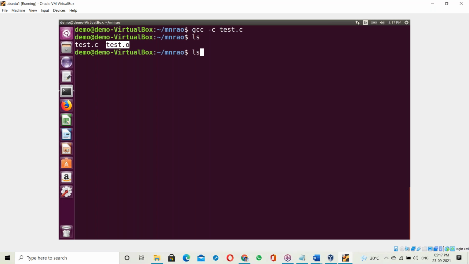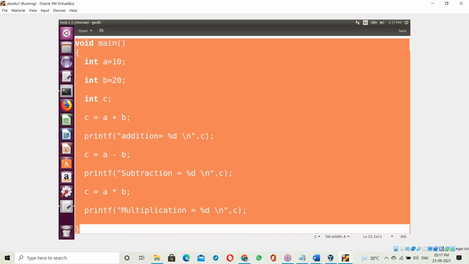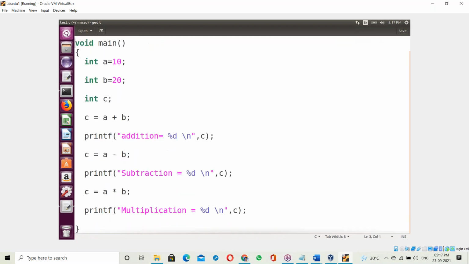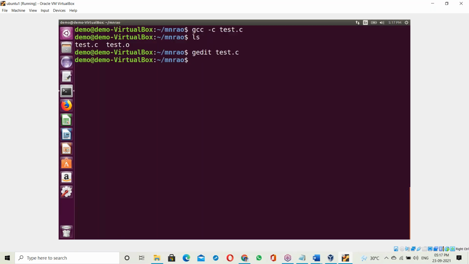Binary code of the C program means this part. This part is converted into binary code and written into the test.o file. So the test.o file contains binary code for the C program.